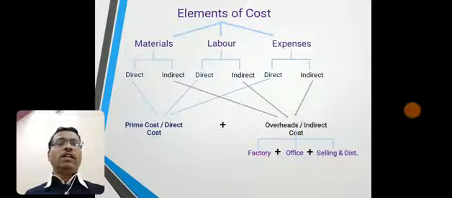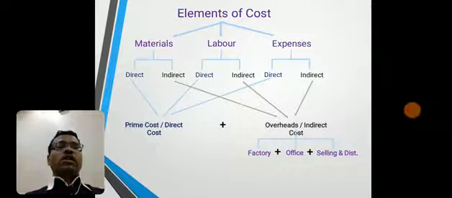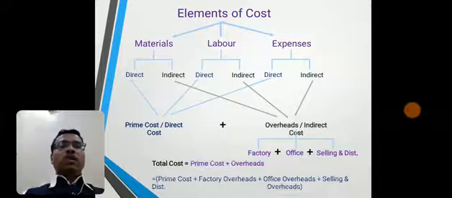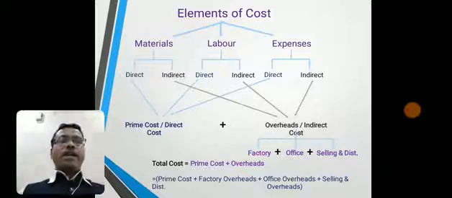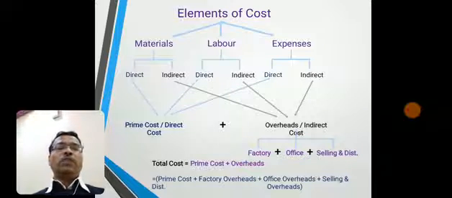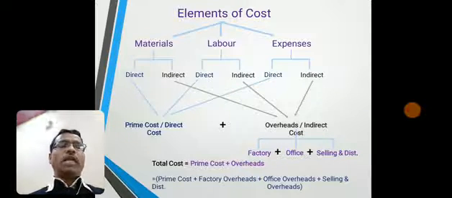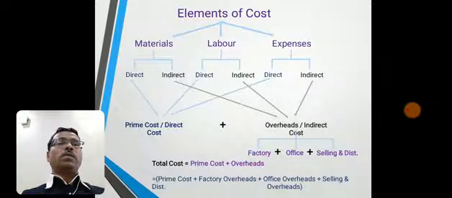And if they are incurred in connection with the selling and distribution purpose, they are considered as selling and distribution overheads. Therefore, total cost is equal to prime cost plus overheads, or direct cost plus indirect cost. Furthermore, prime cost plus firstly factory overheads, secondly office overheads, and thirdly selling and distribution overheads, then we will come to the total cost of the product.